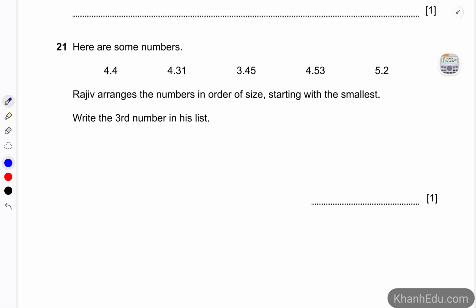Here are some numbers. Rajiv arranges the numbers in order of size, starting with the smallest. So write the third number in his list. So the smallest is this one, and the second is 4.31, and the third one is 4.4.